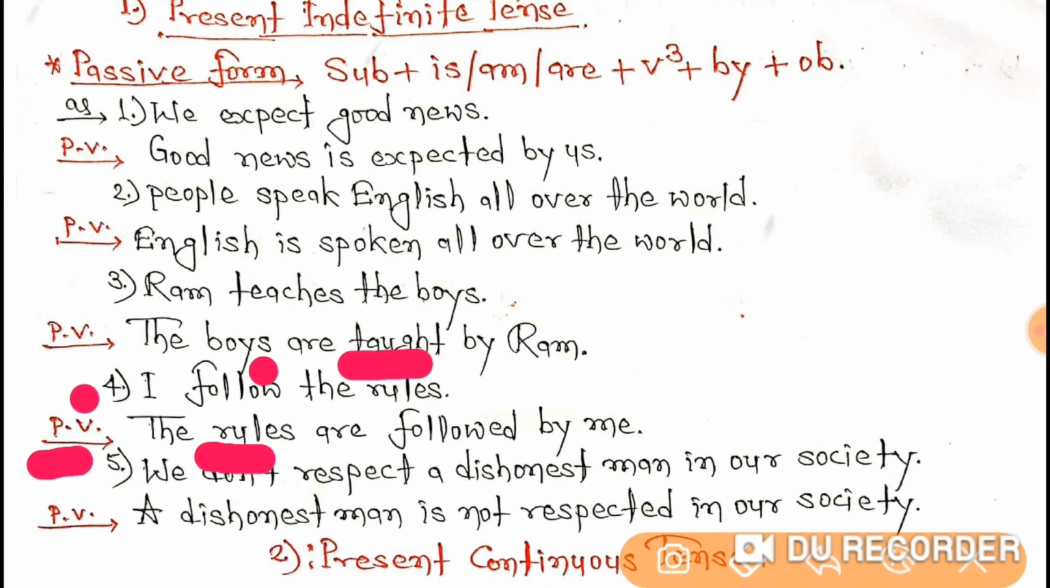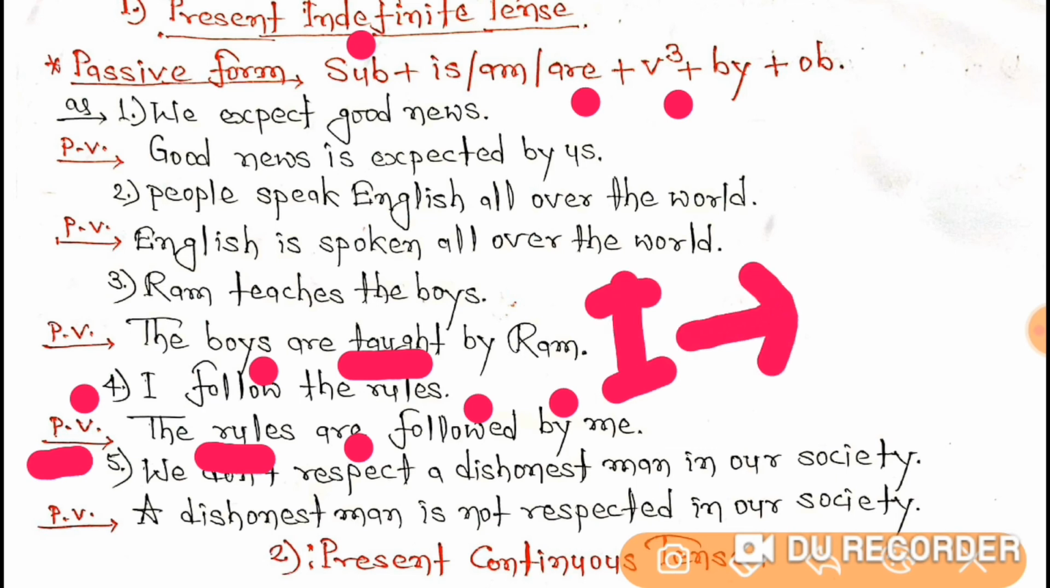And when you write the rules, it has become the subject. And rules means plural, then you will have to use are. So I have done here are. And then V3, follow will become what? Followed. And then the agent, you have to use by, I have done here by. And then the object, so I becomes what? I becomes me as an object. So at last I have done here me. So I hope you have got it.